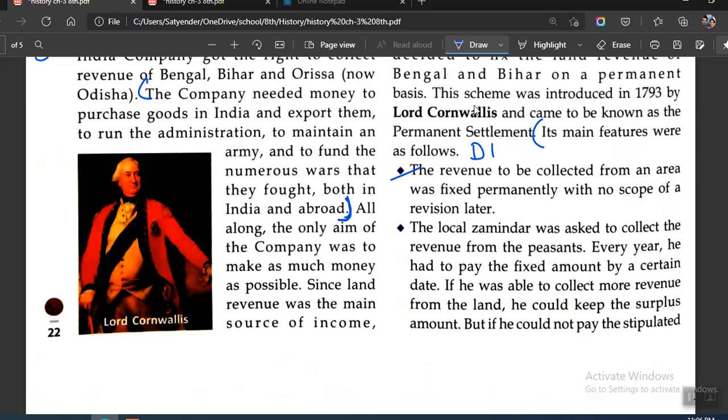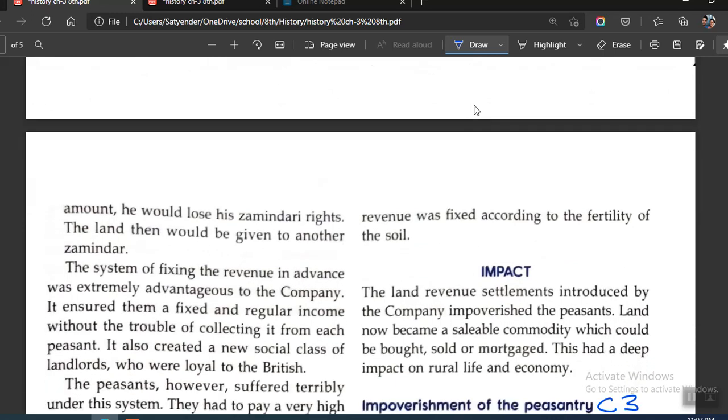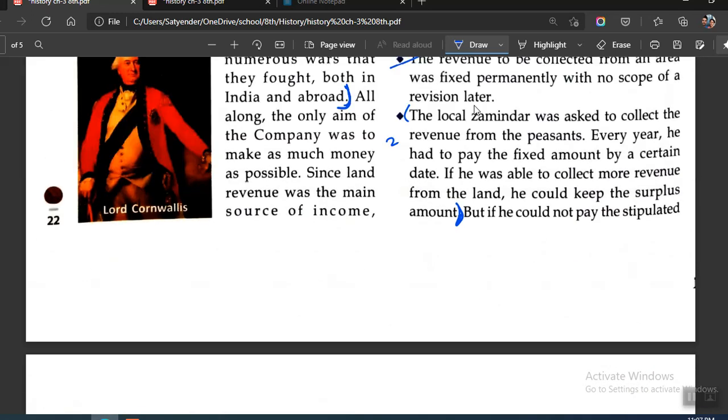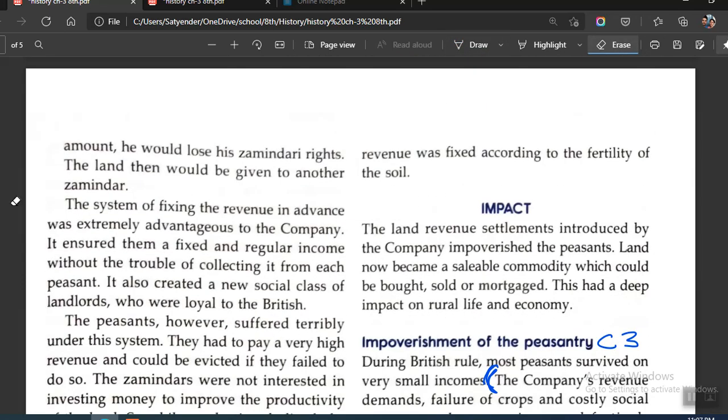Local zamindars were asked to collect revenue from the peasants, pay a fixed amount, and could keep the surplus amount. So you just write the second point till this point. Since there is no third point, you simply write these two full points.